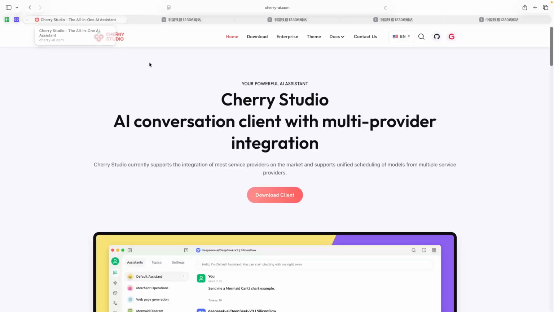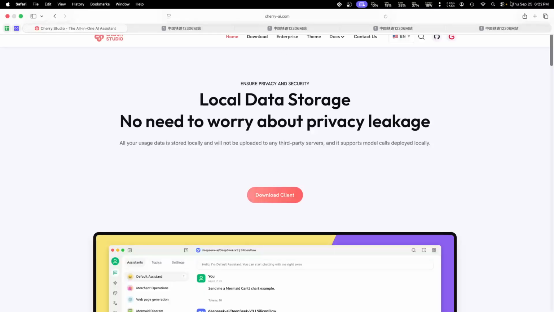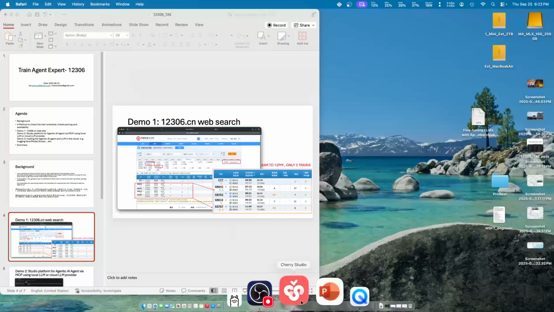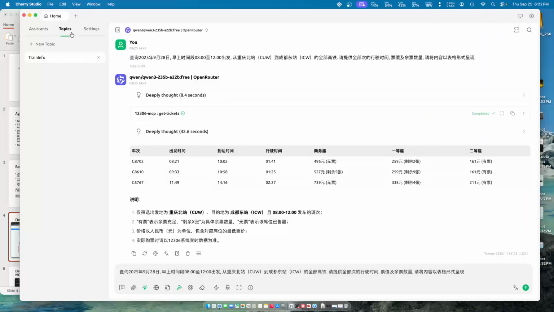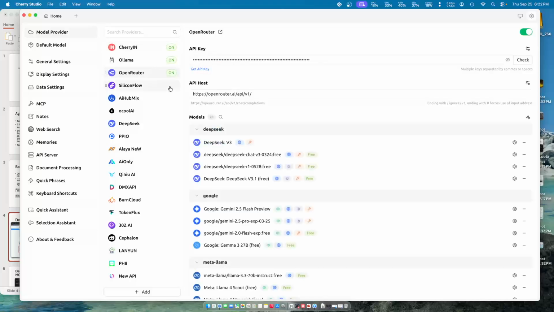So you just search Cherry Studio from Google or from your browser, and then you will be able to find cherry-ai.com, and then you download the client. So once you have downloaded the client, let me show you. What you could do is run Cherry Studio. Okay, so just a few things I need to highlight. From the settings here, you need to enable the models you want.